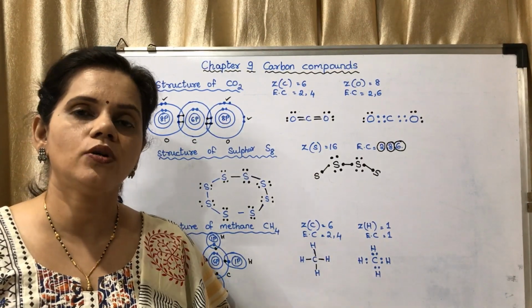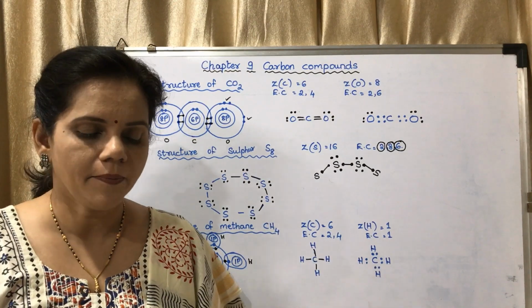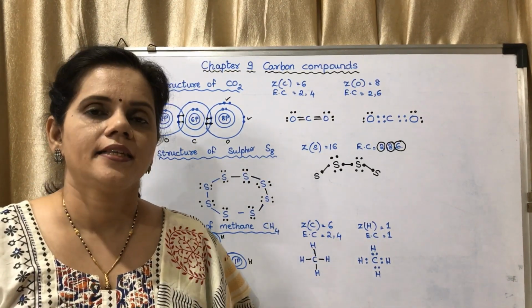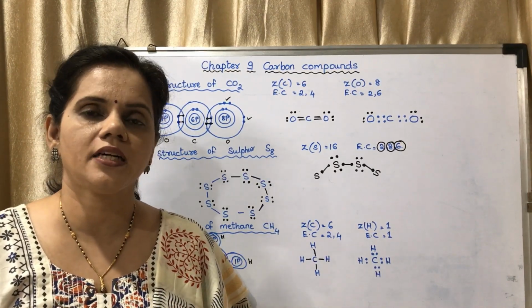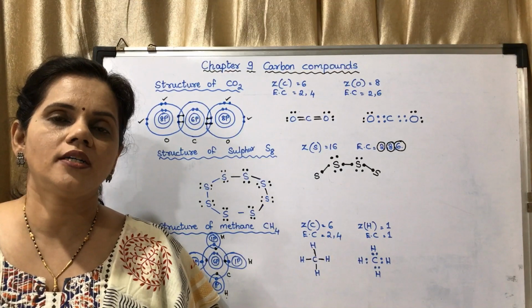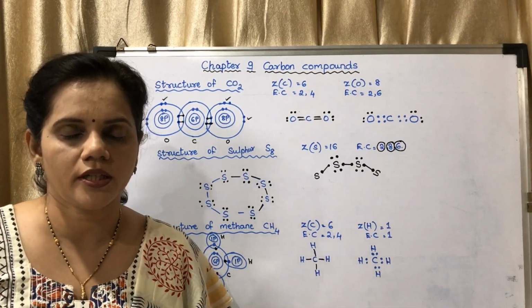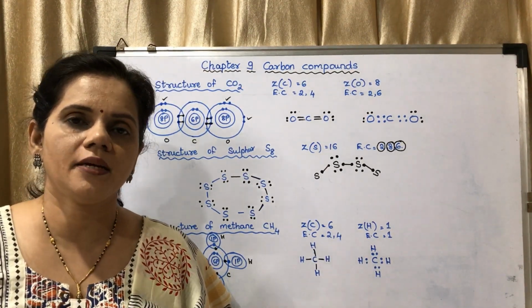Okay, so you may go through this thoroughly. You may take page number 113. There is a diagram given, figure 9.6. That figure could be asked. They will give you the diagram and the questions will be asked, what is the model, what are the models, and it is of which compound. It is of methane. And what are the names of models?